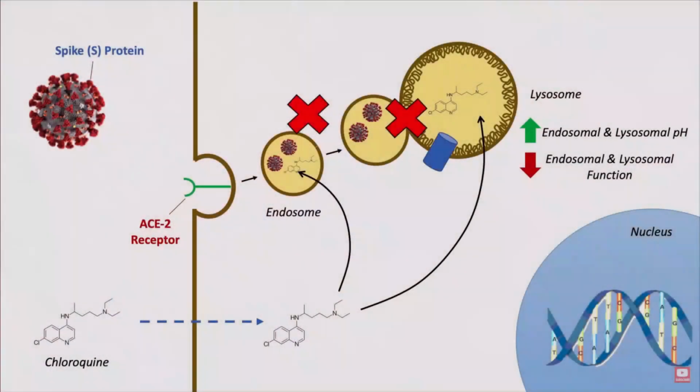In this diagram, you can see the protein S of SARS-CoV-2 and ACE2 receptors. As this protein S attaches itself to this ACE2 receptor, the virus gains entry into the human host cell. The virus initially goes to endosomes, later on lysosomes, which provide nutrition to this virus.